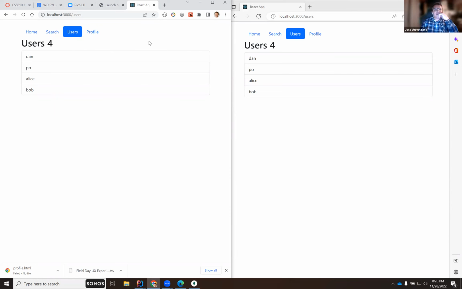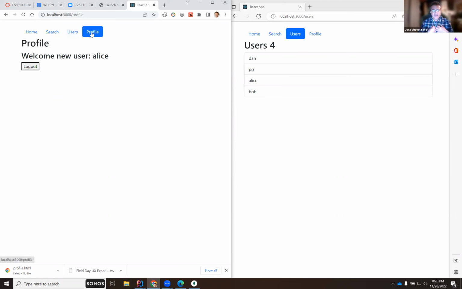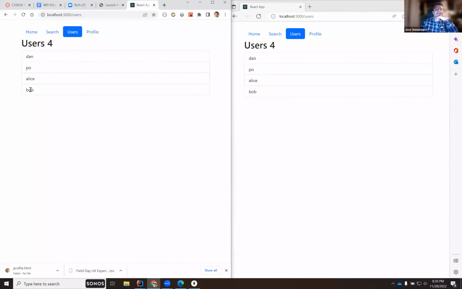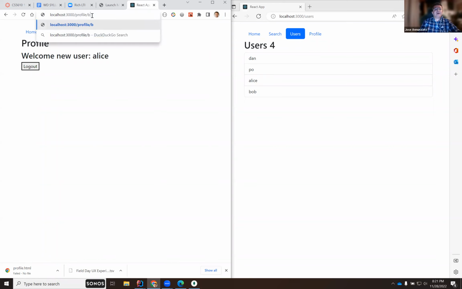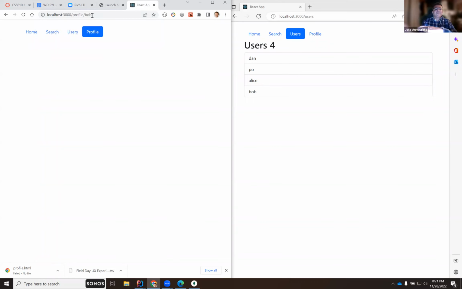So we could do that. Another thing that we would like to be able to do is navigate to somebody else's profile. For instance, here I'm visiting my profile and I can see Alice, but I would like to be able to click on maybe Bob and navigate to his profile. Now, how would we encode that? That would be profile followed maybe by the ID of Bob, where if I go to Bob, I can see his profile, not mine. So how do we do that? Let's play around with that idea.